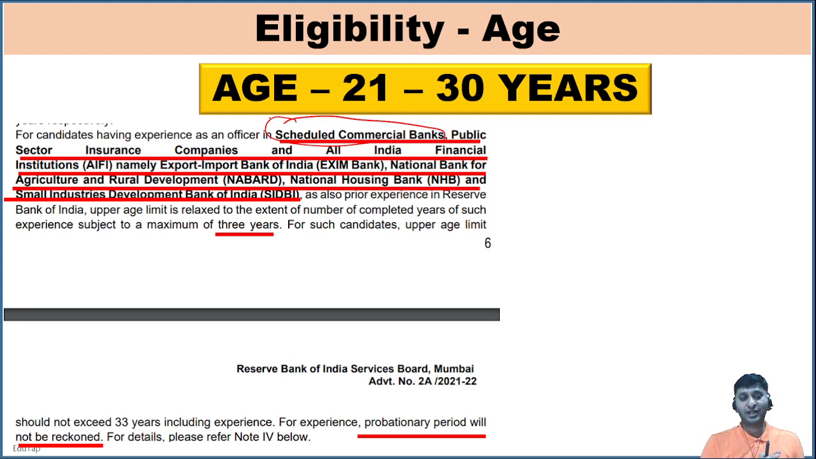So scheduled commercial banks, then public sector insurance companies like All India Insurance, New India Insurance, Oriental Insurance, LIC. आप किसी भी इंश्योरेंस कंपनी में काम कर रहे हैं, then also you will get age relaxation. And all India financial institutions like Exim Bank, NABARD, NHB, SEBI, if you are working here, then also you can get age relaxation. But that age relaxation would be given to you for maximum of 3 years. And it would be given subject to having experience in these organizations.